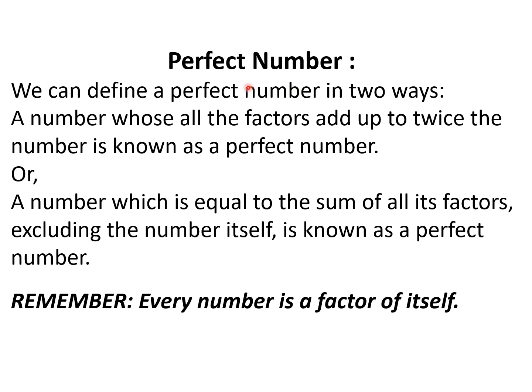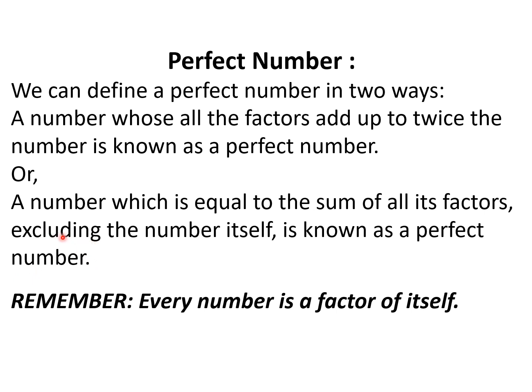Perfect number. We can define a perfect number in two ways. Actually it is saying the same thing in two different ways. A number whose all the factors add up to twice the number is known as a perfect number. We will understand this better with the help of examples. Or we can say that a number which is equal to the sum of all its factors, excluding the number itself, is known as a perfect number.